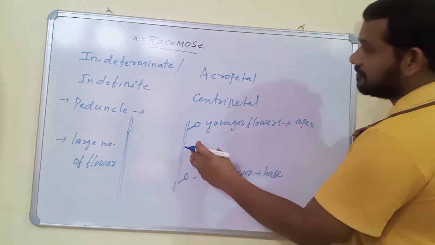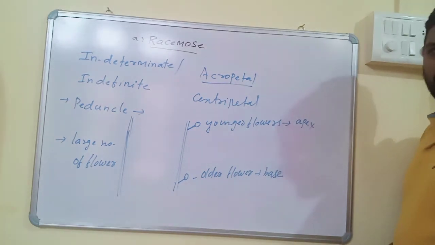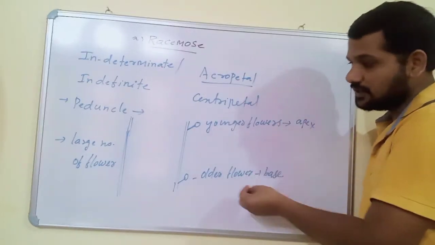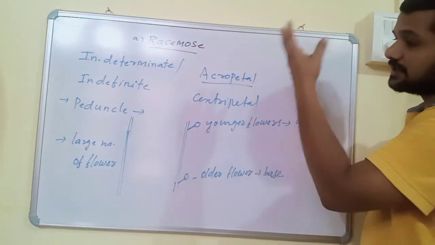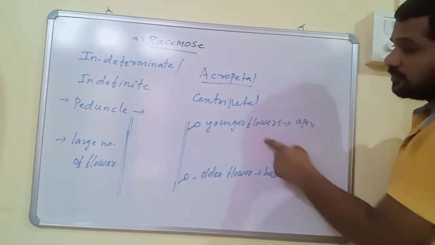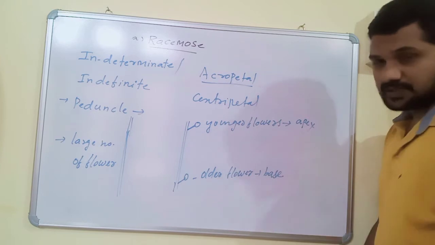This arrangement of flowers in racemose inflorescence is known as acropetal manner. In acropetal manner, always younger flowers towards the apex and older flowers towards the base.